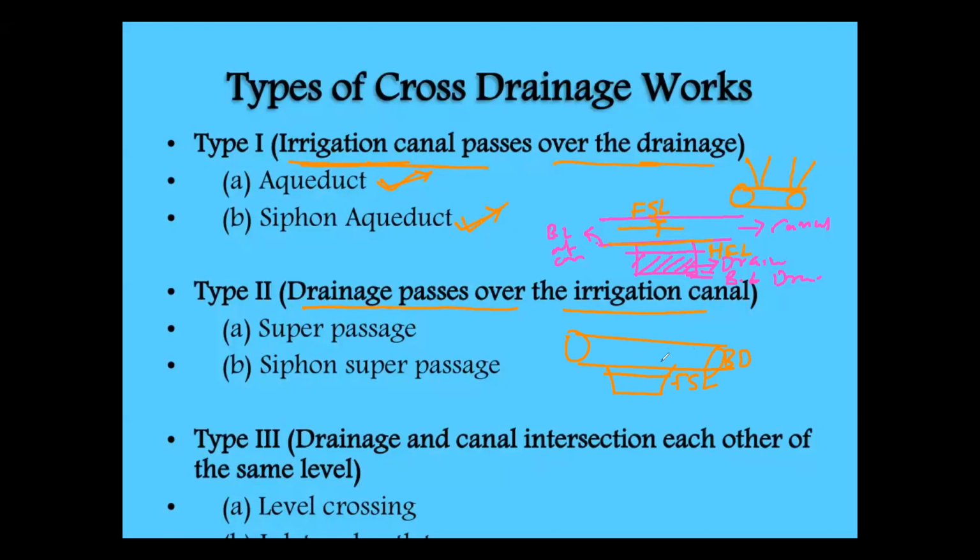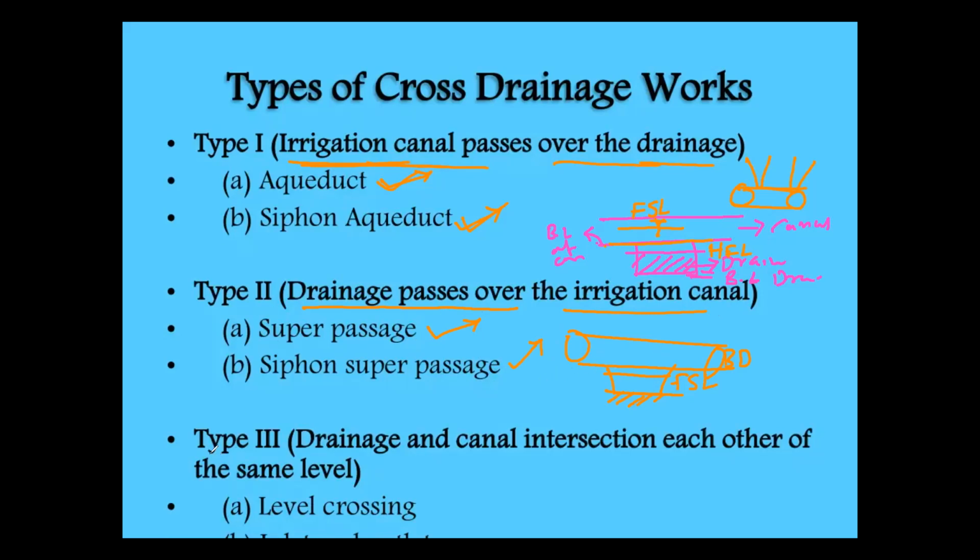So drainage passes over the irrigation canal. The type of structure constructed in this situation is the super passage and siphon super passage. When the drainage passes over the irrigation canal, this is the type of structure we are going to construct.